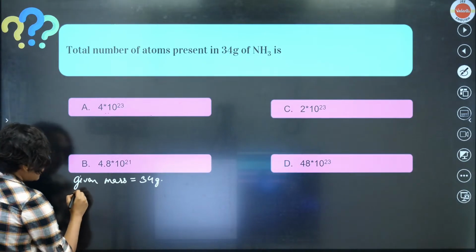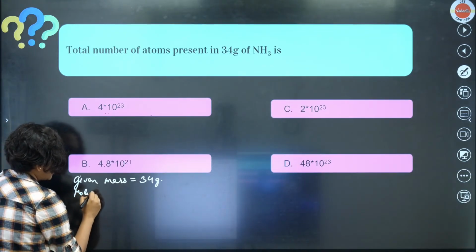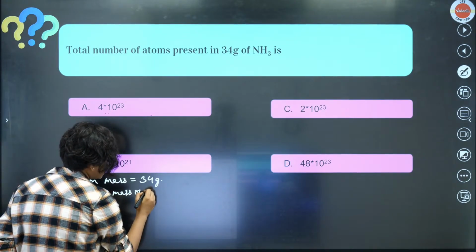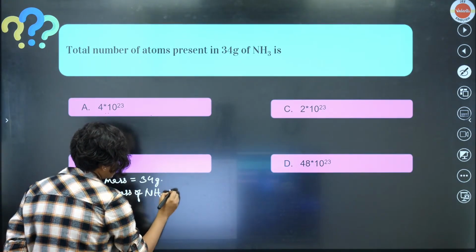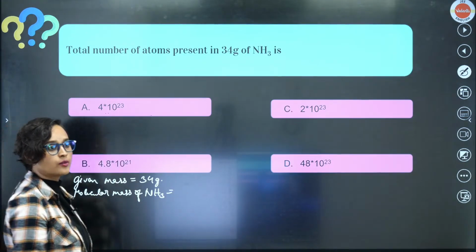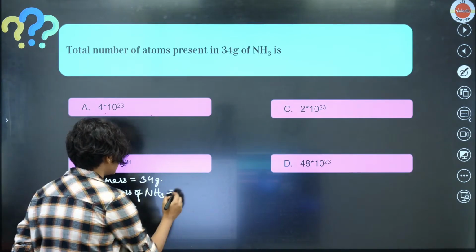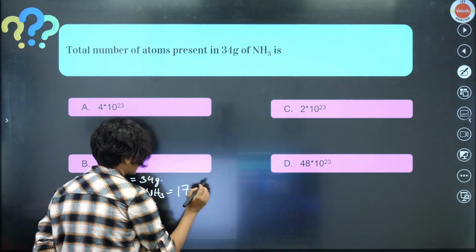Now, what is the molecular mass? Molecular mass of NH3, find out. 17, right? Very good.